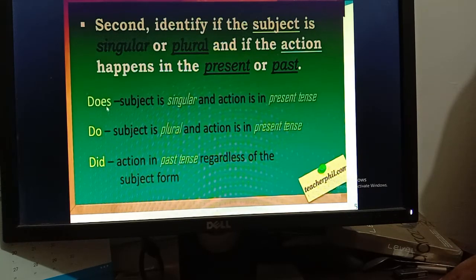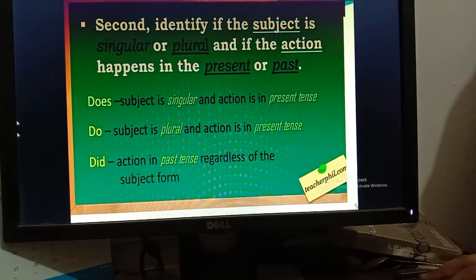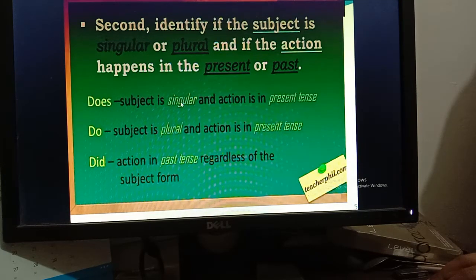Here you can see does. We use does when the subject is singular and action is in present tense. So you have to remember these two things. Action means verb. So you will be able to identify the tense if you go for the verb.